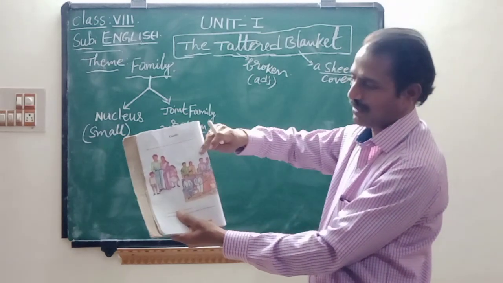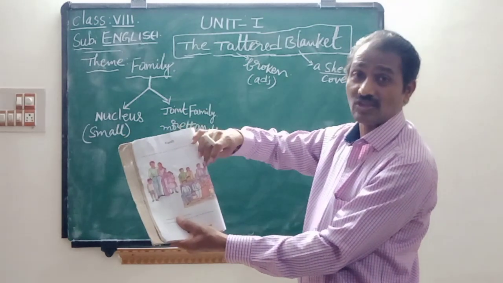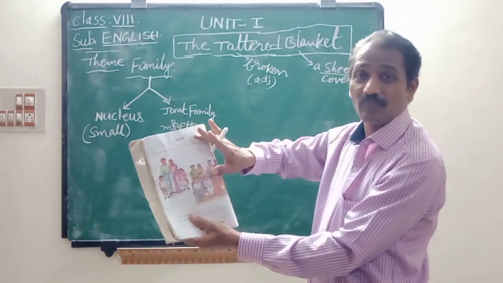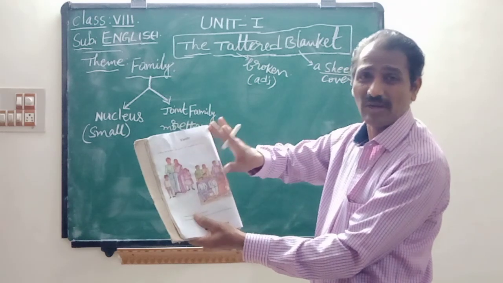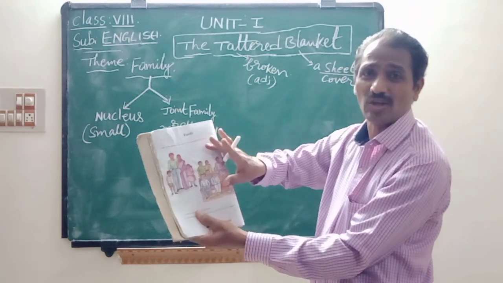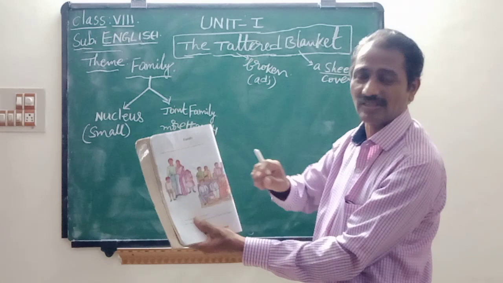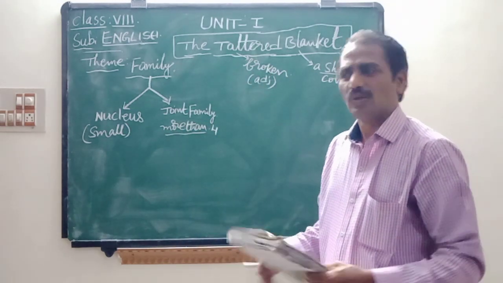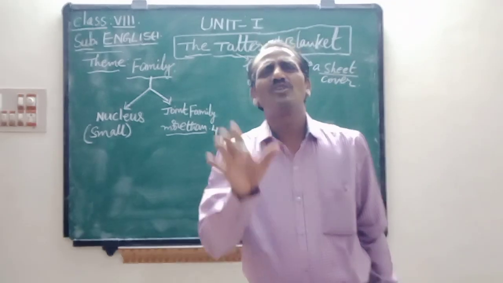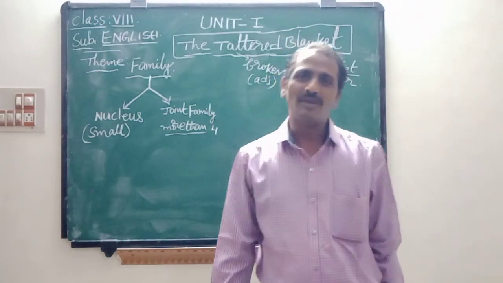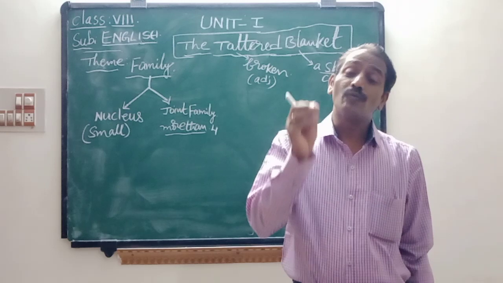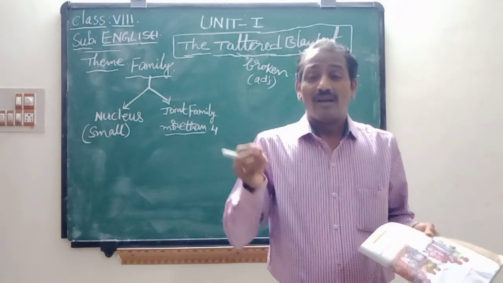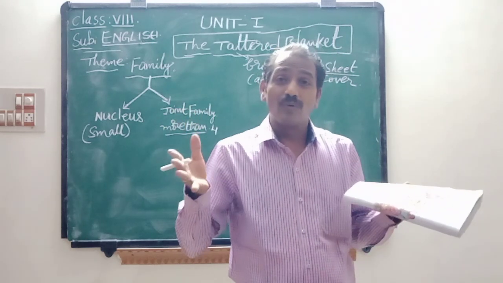See this picture, children, on page number 2. Here grandparents, parents, uncle, aunt, cousins, brothers, sisters, grandchildren, everyone is there. That is more than 4 members of the family. So family means relation, children. We find relations, love and affection, different feelings.